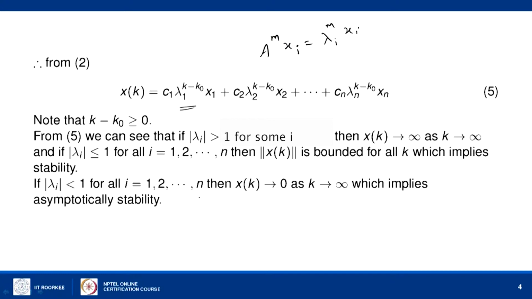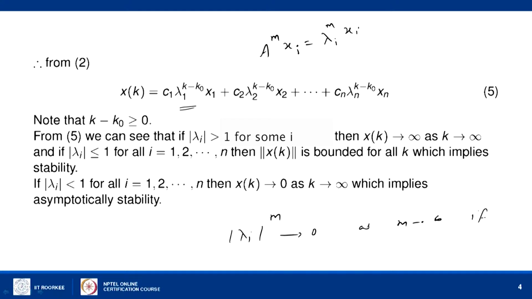So, if the modulus is strictly less than 1, we can easily see that the modulus of lambda i to the power m will tend to 0 as m tends to infinity.